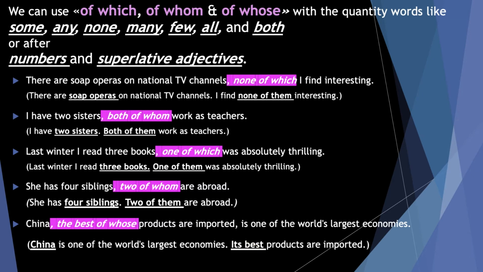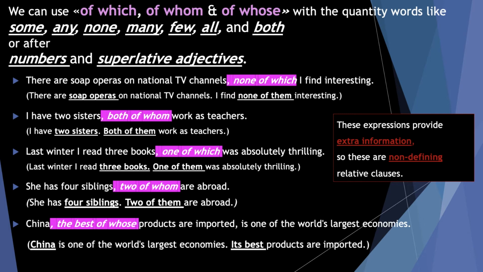So you see that these are all non-defining relative clauses because they provide extra information. Instead of just saying soap operas, which I say soap operas, none of which, or 2 sisters becomes 2 sisters, both of whom, okay? Or I can talk about numbers, one of which, 2 of whom. I can talk about also the quality of something, the best of whose, I can say. So, because these are non-defining, we don't forget to add commas before and after the relative clause while writing.